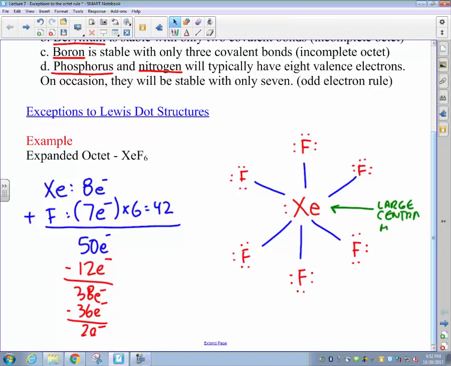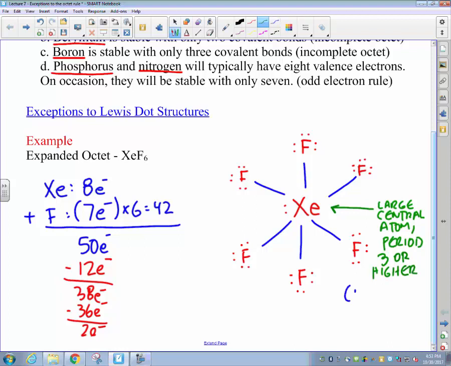atom rather than onto one of the fluorines, because number one, the xenon atom has available d orbital electrons as an element in period 3 or above, where we can place those electrons. And number two, by putting those electrons on the central atom, that is the larger radius central atom, the repulsion between those electrons and the other remaining electrons as part of that electron cloud is minimized. Whereas if we put those electrons around one of the smaller fluorine atoms, that would greatly increase the repulsion between electrons and therefore increase the potential energy of our system overall.